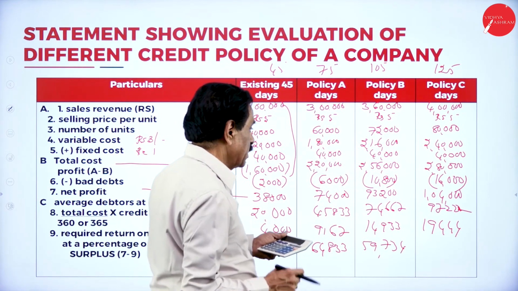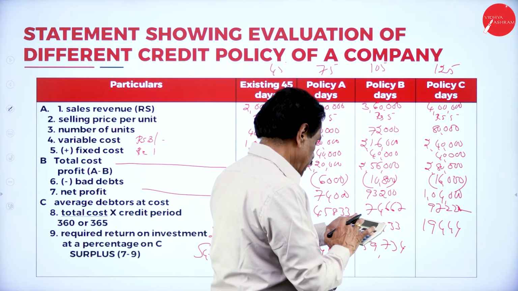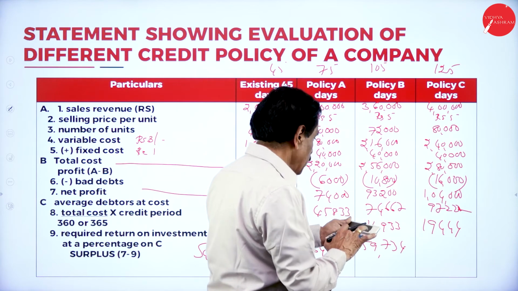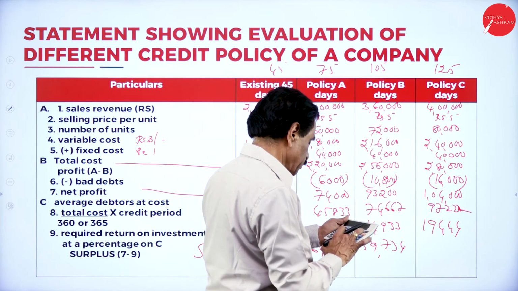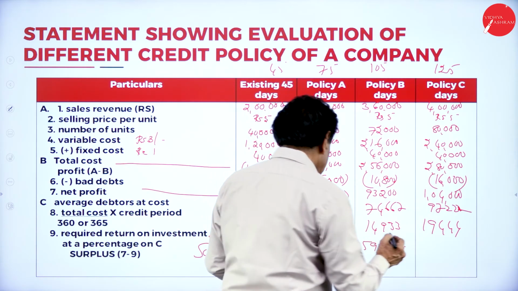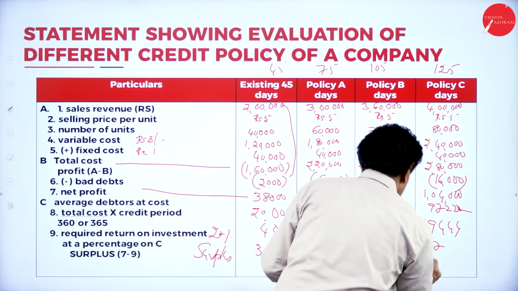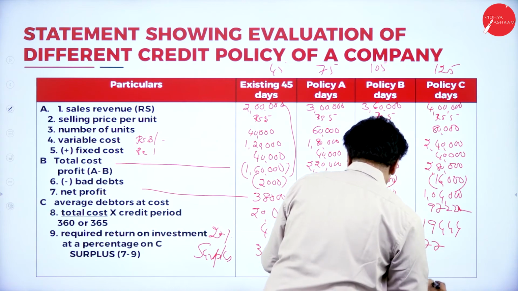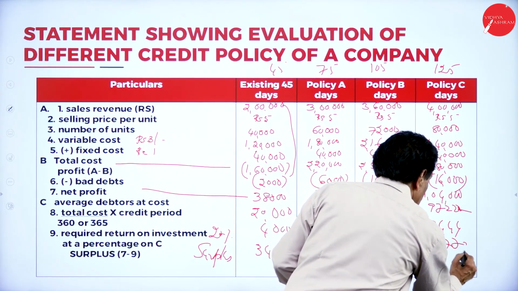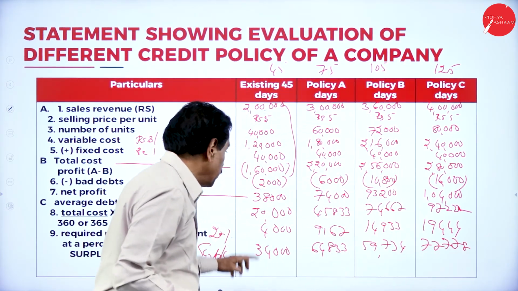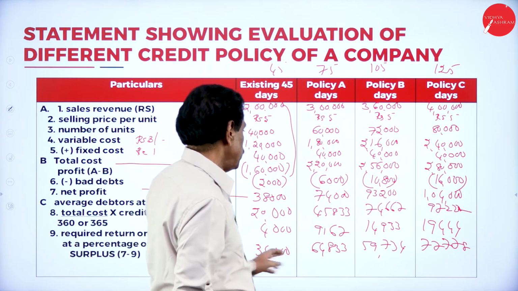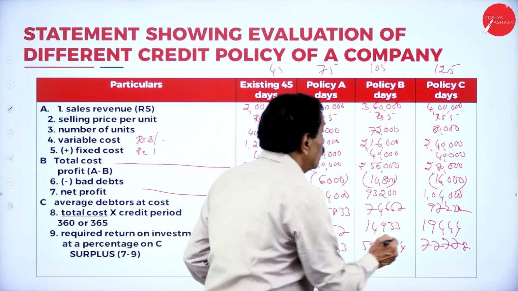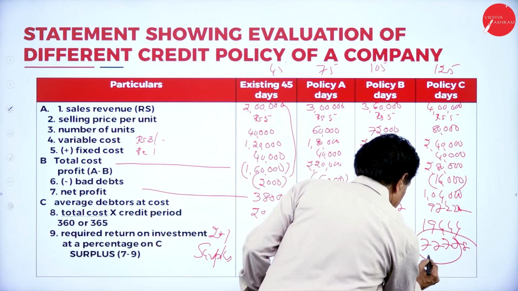Then 97,222 minus 19,444, 77,778. Here 20 minus 4, 45 minus 3. Here is more. Which is more? So C is acceptable.